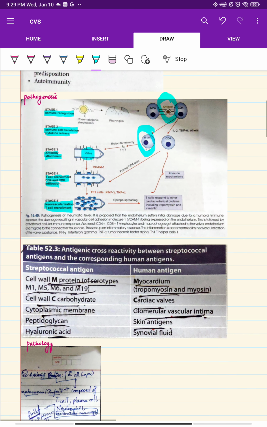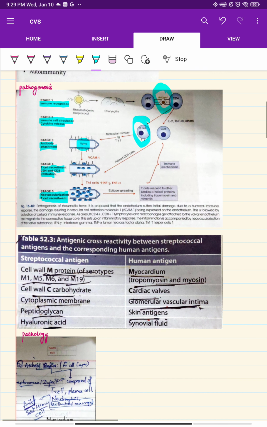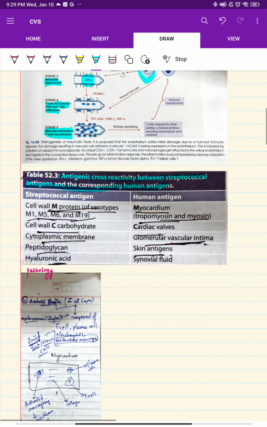Next, if you see, the cell wall C carbohydrate, antibody will be produced against it. This will go and affect the antigen, the organism, as well as the cardiac wall. And the cytoplasmic membrane means glomerular vascular edema. Skin antigen means peptidoglycans. Hyaluronic acid means synovial fluid. So what is happening? Antigenic cross reactivity between the streptococcal antigen and the corresponding human antigen.